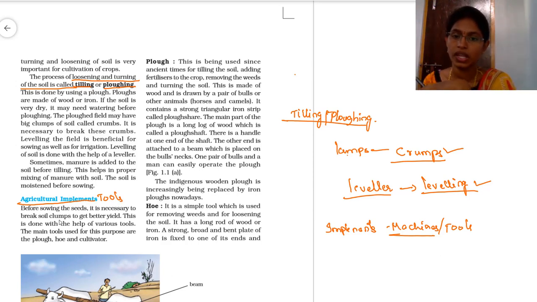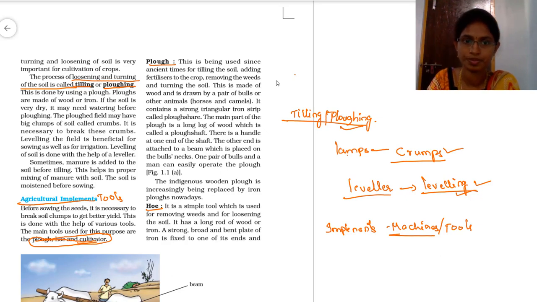To do plowing, leveling or tilling, all these require some implements. What are those? Mainly the agricultural implements are first the plow, second the hoe, and one more is the cultivator. Plow, hoe and cultivator, these are the main tools used in agriculture. Okay, so let us come to the plow.